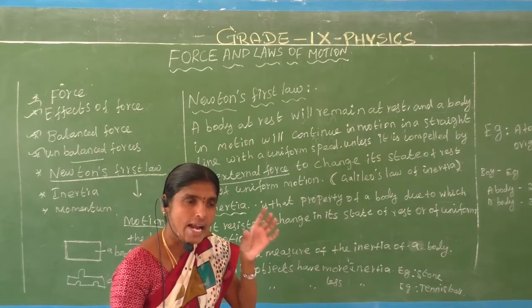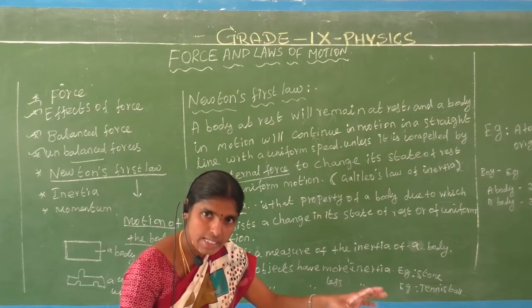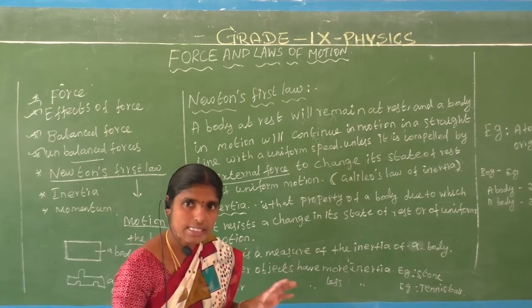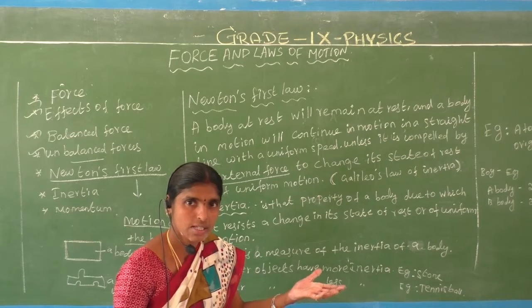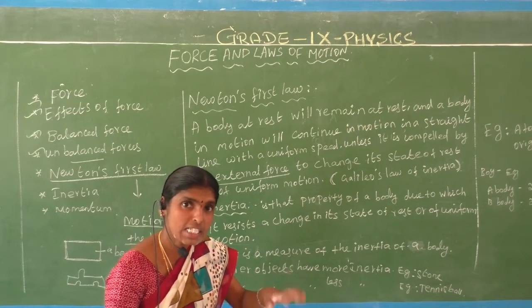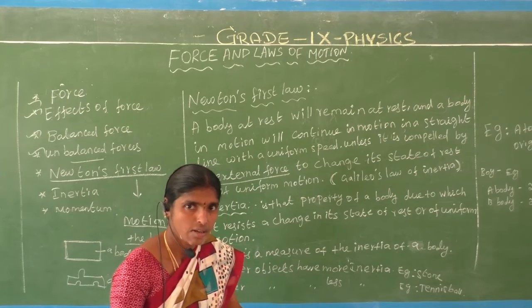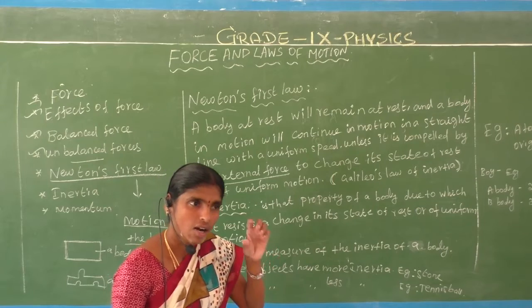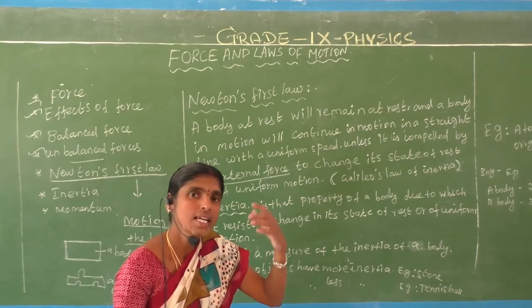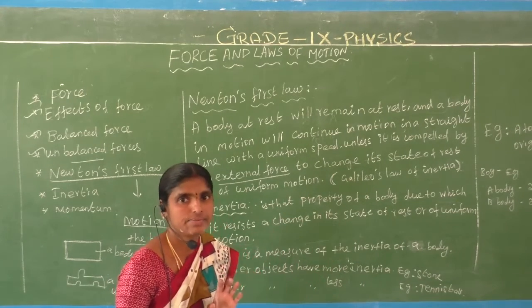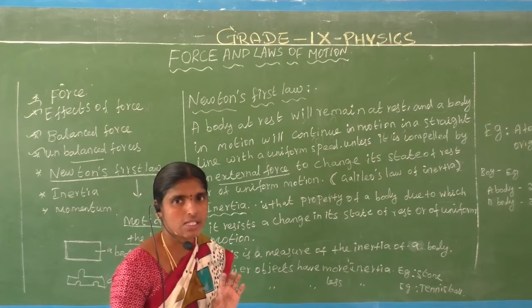An object at rest will remain at rest. Whenever we apply a force, unless it is compelled by the force, its state does not change. That is Newton's first law.